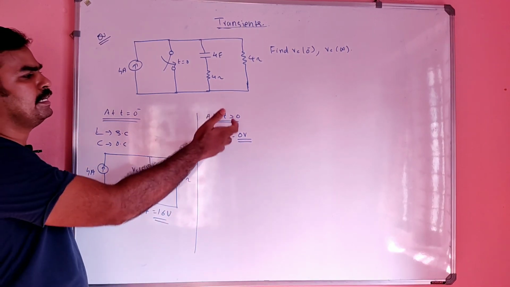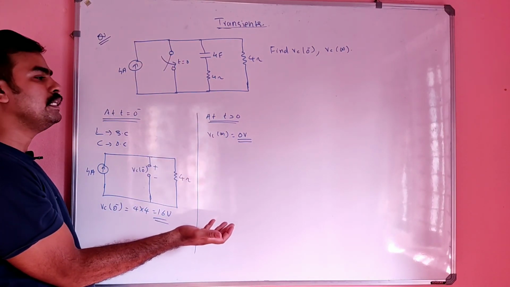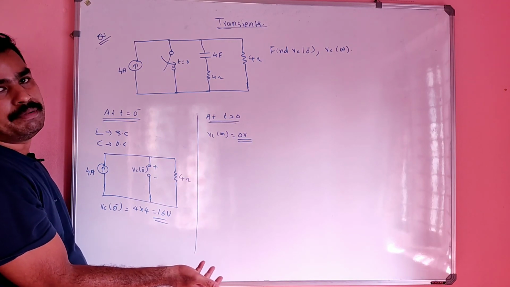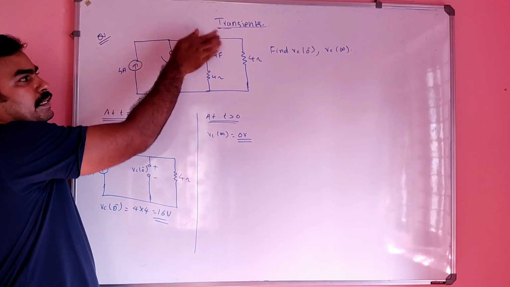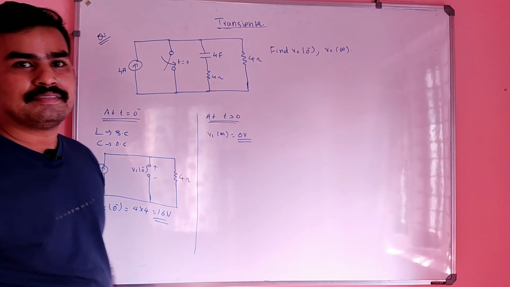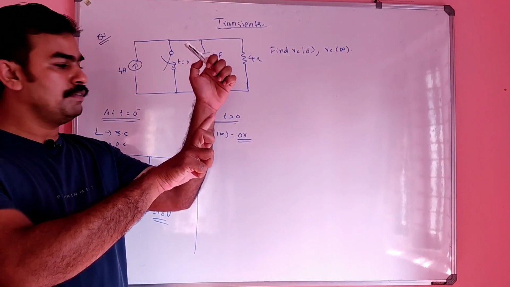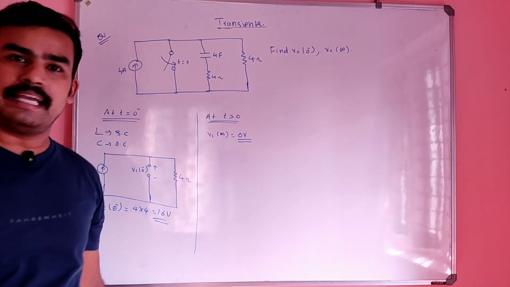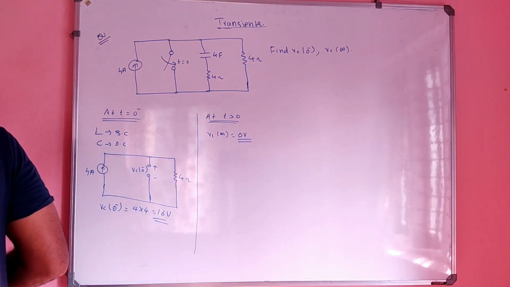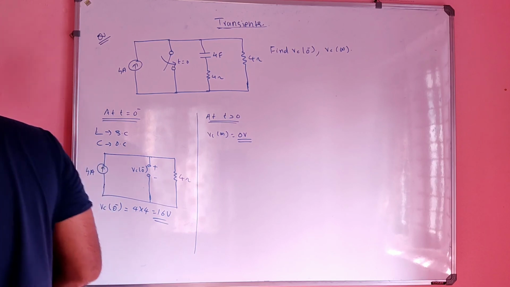Or you can say that at infinity condition the capacitor will again be open circuit. But even if it is open, once this is shorted and this is also shorted, if one portion is shorted and one portion is open, the effective will again be the shorted condition. So that will be the answer. Okay? Did you get that?